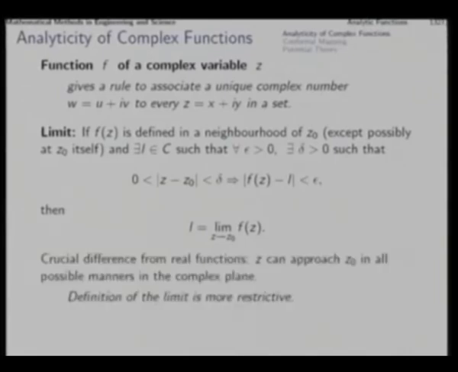Now, here you will note that there is a very important difference with real functions. In the case of real functions of a single variable x, the point x0 could be approached only along one direction, from the left or from the right, of course. So, point x0 could be reached either from x0 minus delta or x0 plus delta, left side and right side.